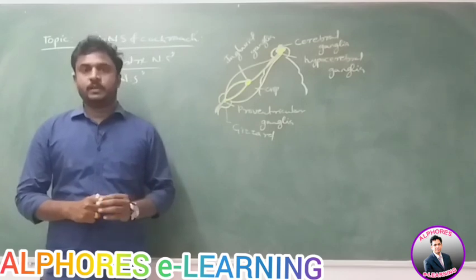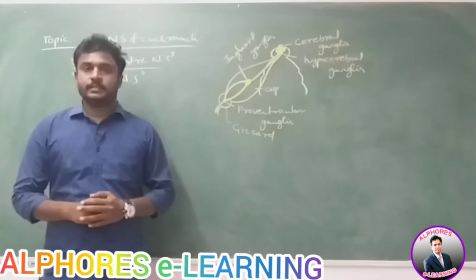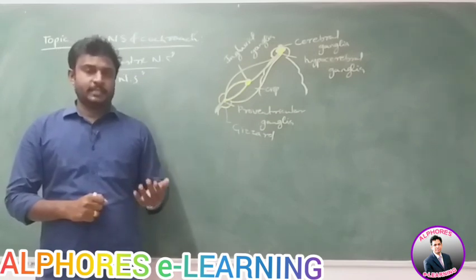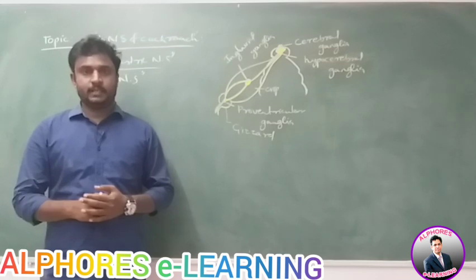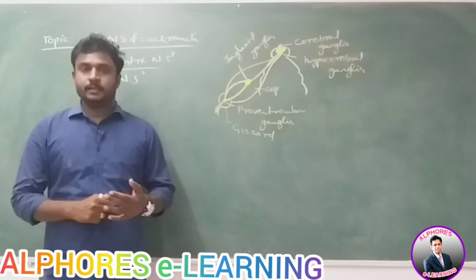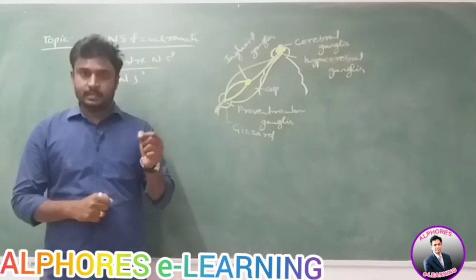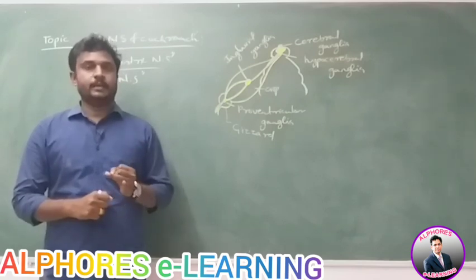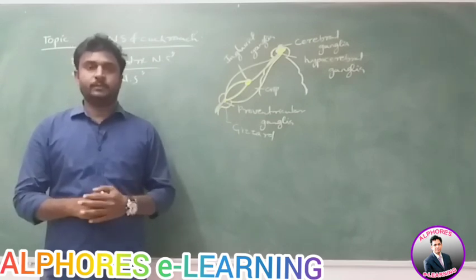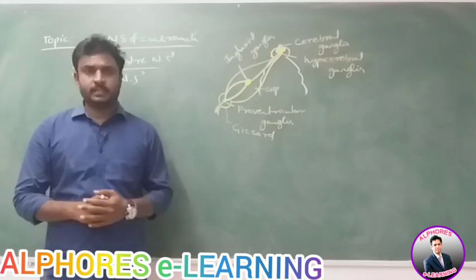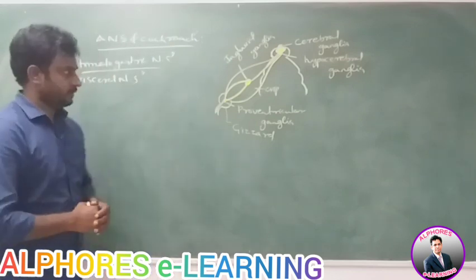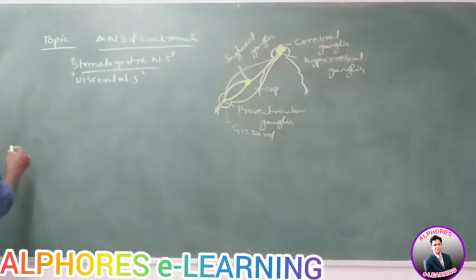In the CNS there are the brain and subesophageal ganglia, and on the nerve cord there are prothoracic, mesothoracic, metathoracic ganglia, and 6 abdominal ganglia. All this we discussed in the previous classes. Same ganglia are present in the ANS also.